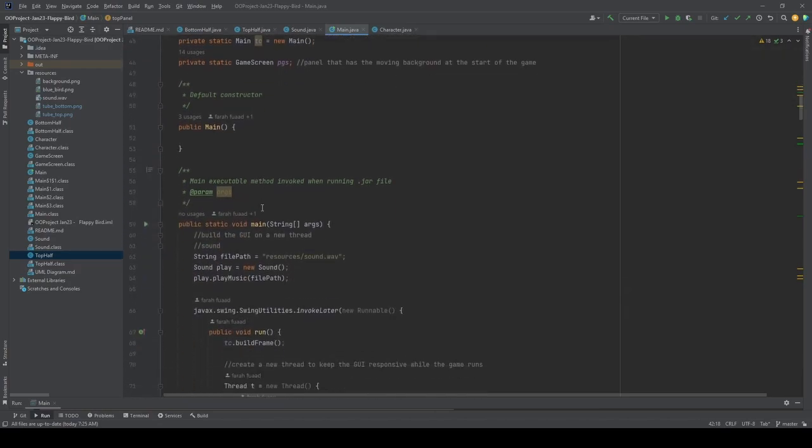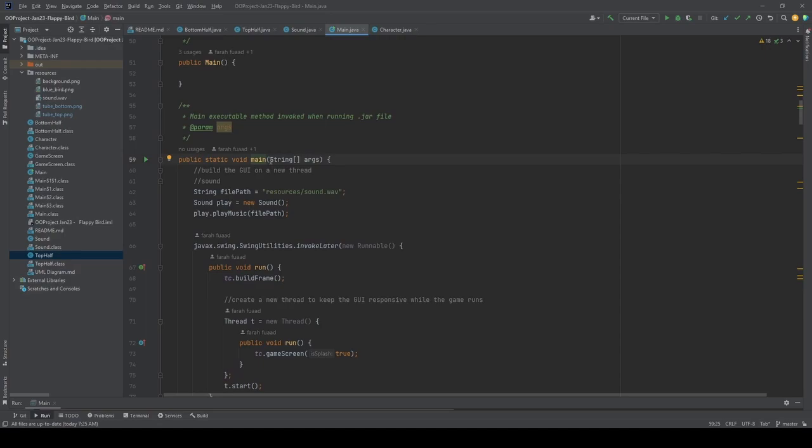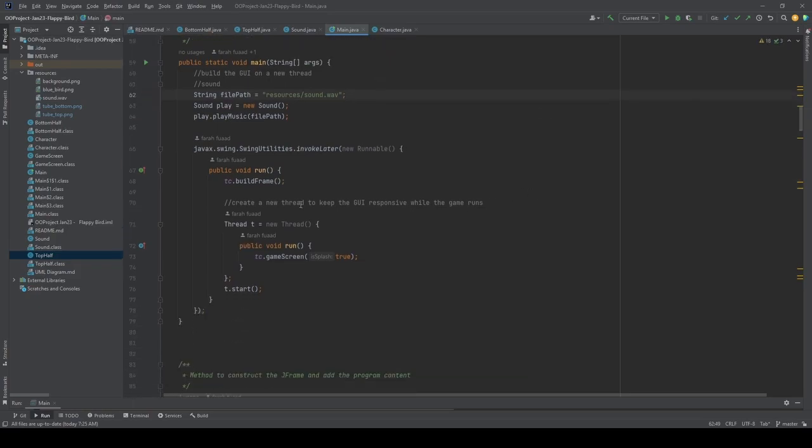So here we have our public main and the public static void main. Here we start to build the GUI on a new thread, and also start the sound when the game is played. We also have the run method, so that it can create a new thread to keep the GUI responsive while the game runs. And here we can also declare whether the game screen is splashed, true or not.